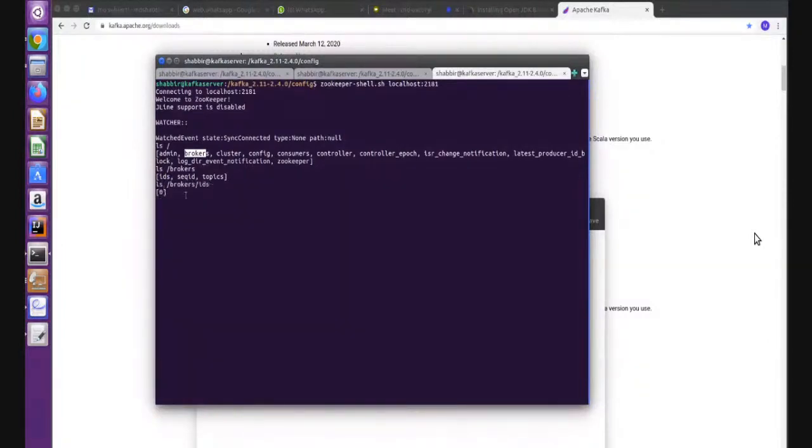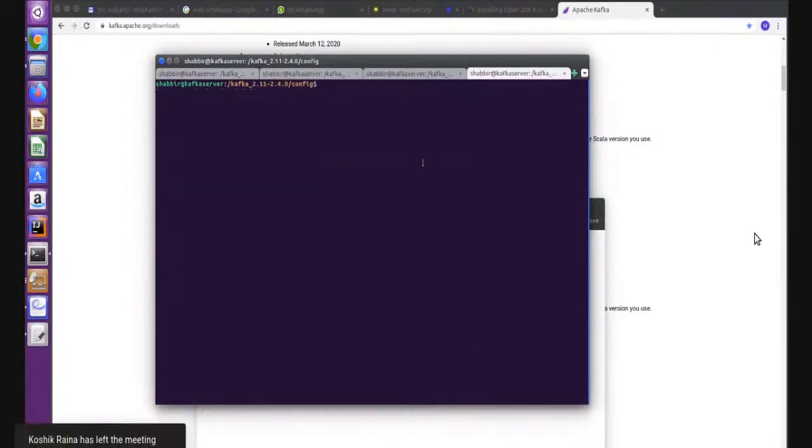Only 0. One broker is running, and its ID is 0. Let's see how many topics are available on that broker. Brokers, topics: there is no topic because I have not created any topics so far, right?